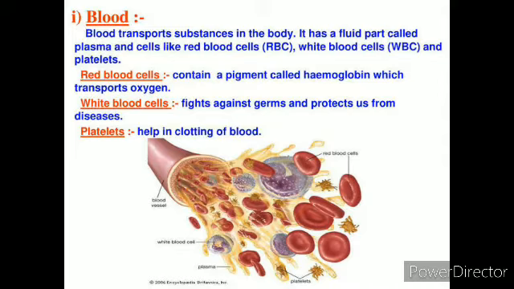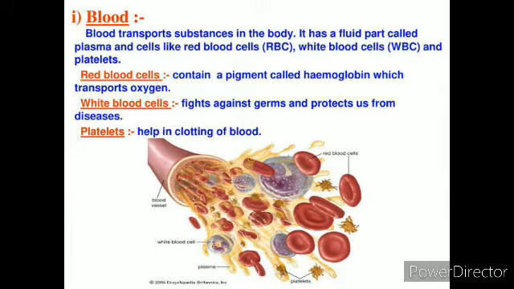First one, we have red blood cells or corpuscles. Basically, these are disc-shaped cells. They contain a red-colored protein called hemoglobin. It is this pigment that absorbs oxygen and transports it to the cells all over the body.